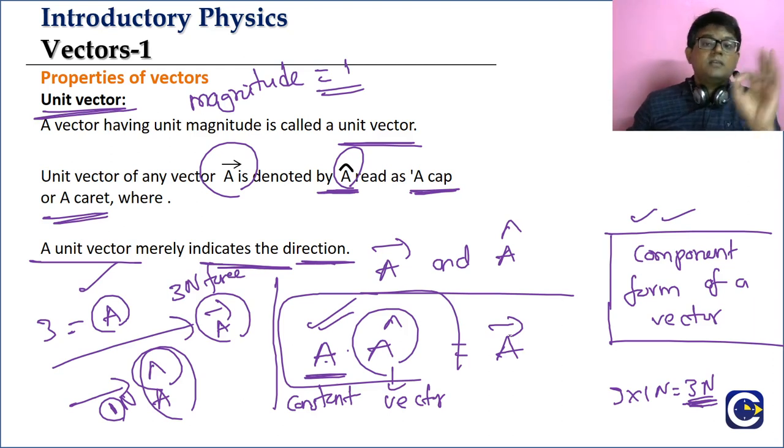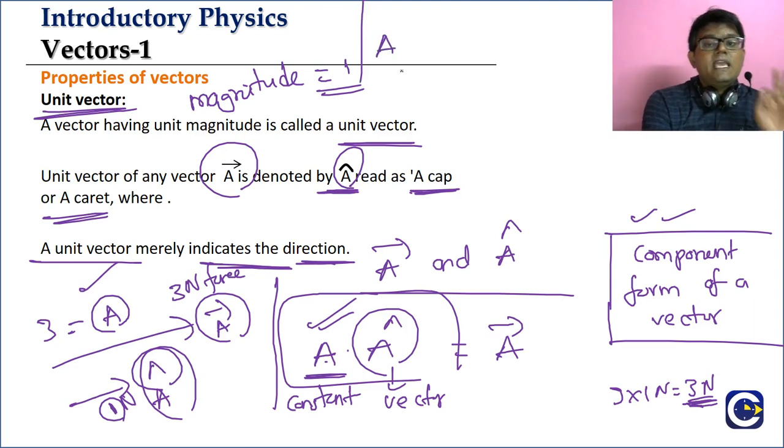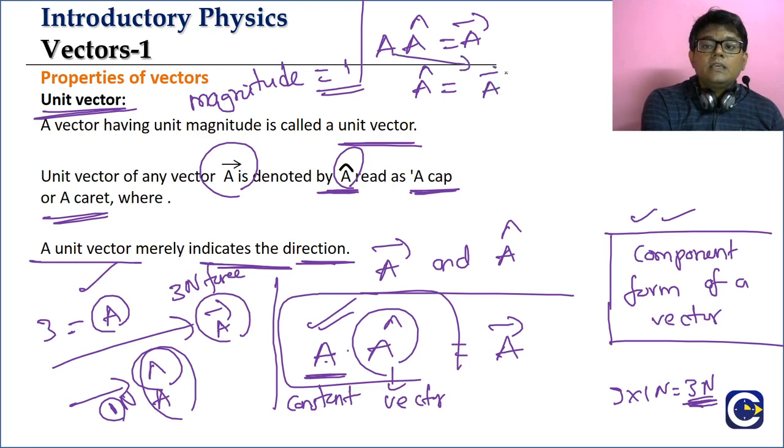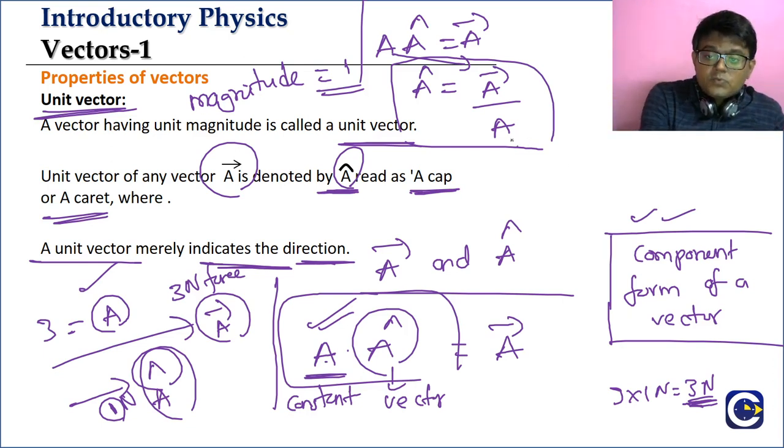Which means what? This is the important relation. If you multiply a, what is a? The magnitude of the vector with a cap. So a into a cap panna enna varum? A bar varum. Idhilende a cap venumna, how we can get it? A bar by a. So idhila nama confuse agakudadu. A theriyuma? A cap represents what? Unit vector. A bar represents what? The actual vector. A represents what?